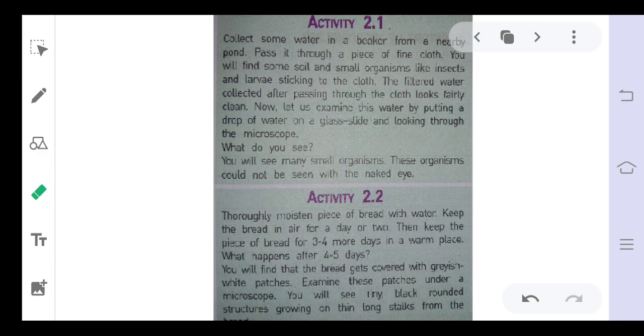When we observe this pond water with the help of a microscope, what do we observe? We will see many small organisms in this water. Suppose this is a glass of water.